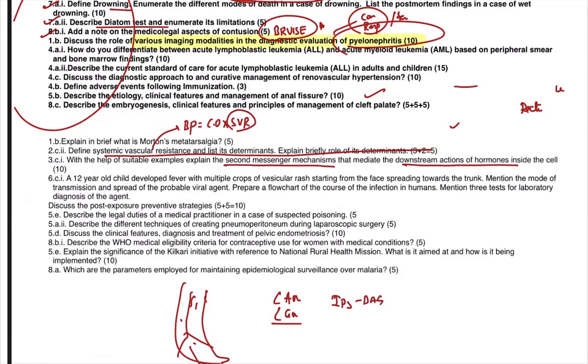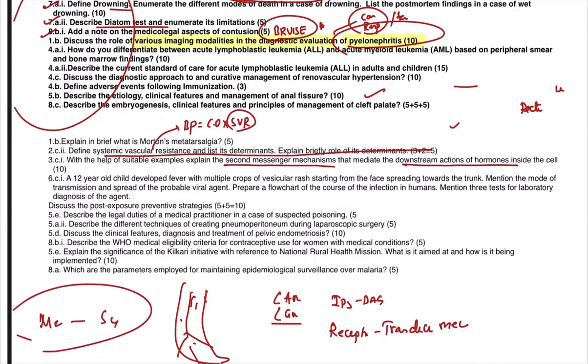If you are parallelly preparing for NEET PG or INI-CET exam, you know how important these receptor transducer mechanisms, G protein coupled receptor mechanisms are. Every time there would be a question on this in the MCQ based exam. But here we were unable to cover it because I thought mechanism of action of hormones, synthesis, etc., were part of the syllabus of endocrinology of physiology, but I never thought that they're going to ask a generic question on that. So the mistake is on my part. Because they have asked in general, next time they will ask specifically, discuss the tyrosine kinase pathway. So I will keep these points in mind.